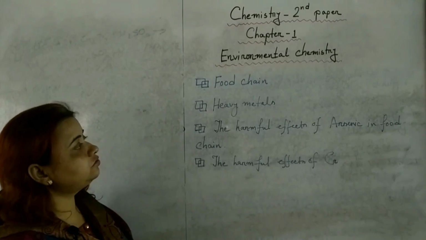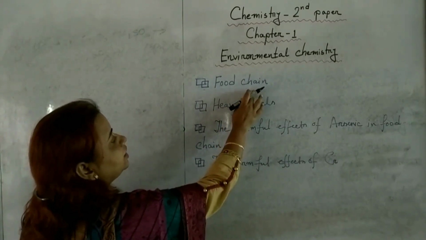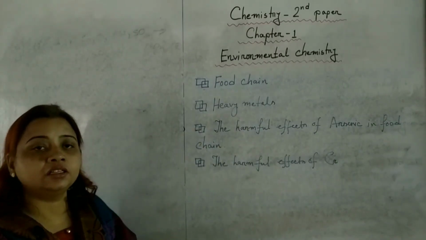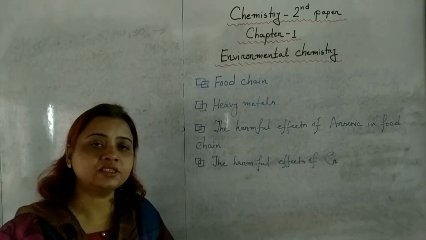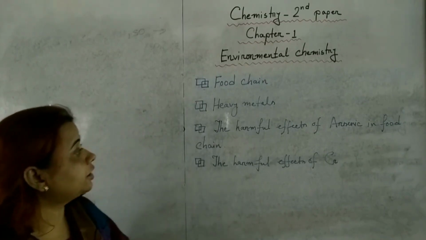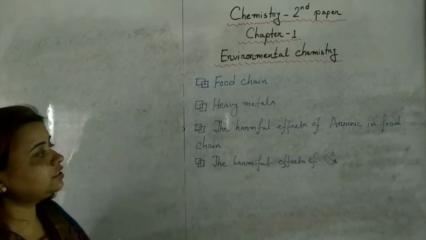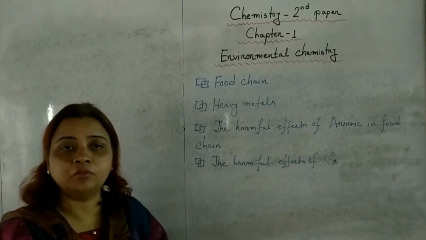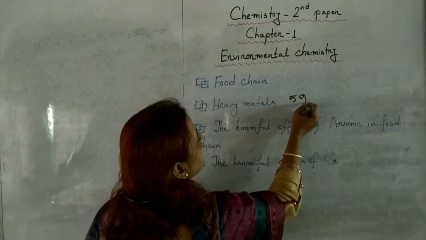Now come to food chain. If we consider food as a medium, the relationship which is built up between the source and the user of food is known as food chain. Is this clear? Okay. Now come to heavy metals.